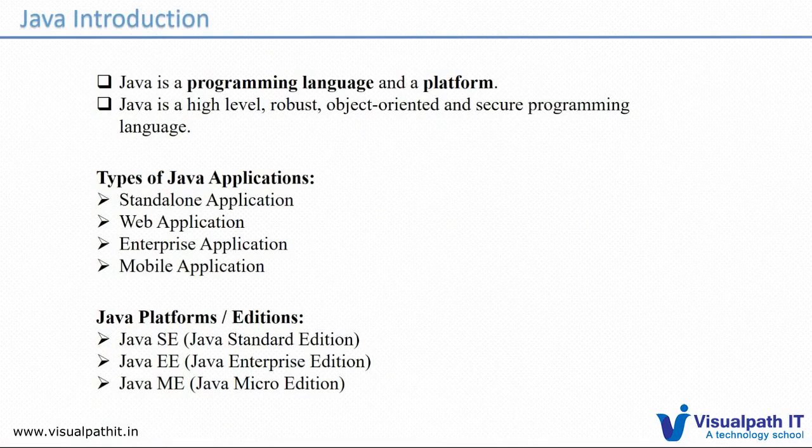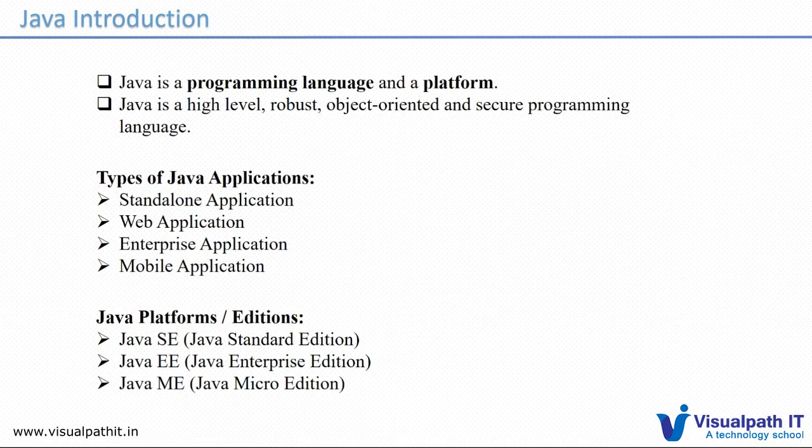First, we can start with the Java introduction. So what is Java? Java is a programming language and a platform. What is a programming language, what is a platform, and what is the difference between them? A programming language is what we discussed earlier, converting structured English to bytecode and getting a response from the OS and returning it in readable format of English. These kinds of things happen in programming languages like C, C++, and Java as well. The platform is more about providing a runtime environment for the program we are writing.